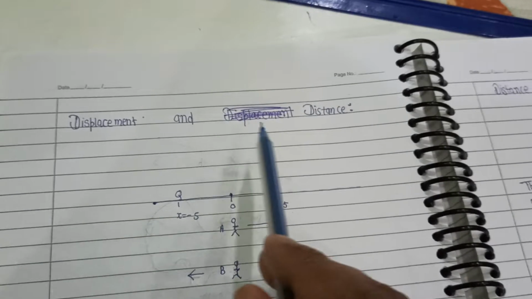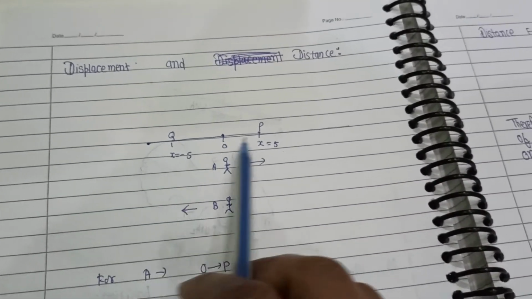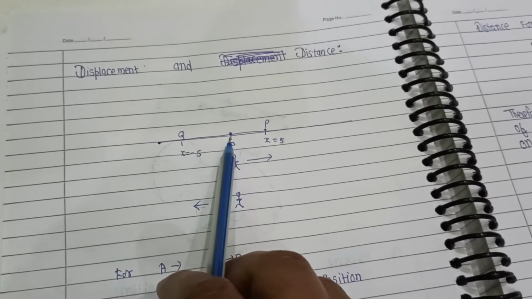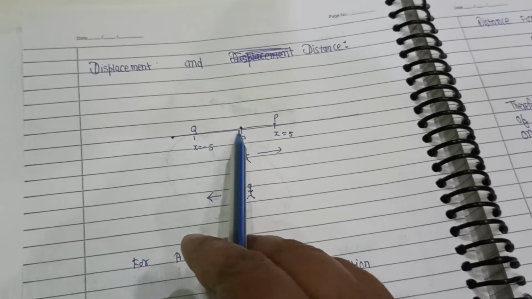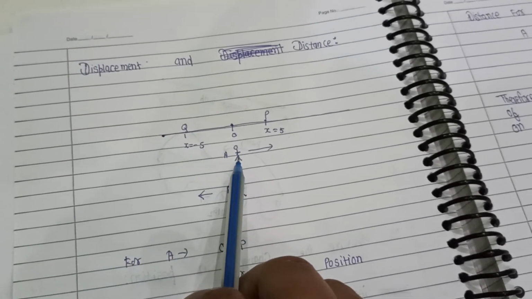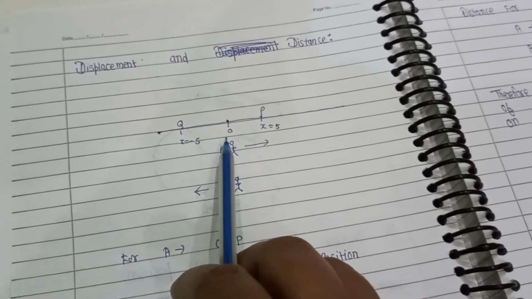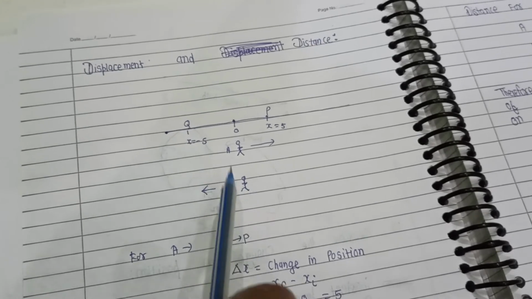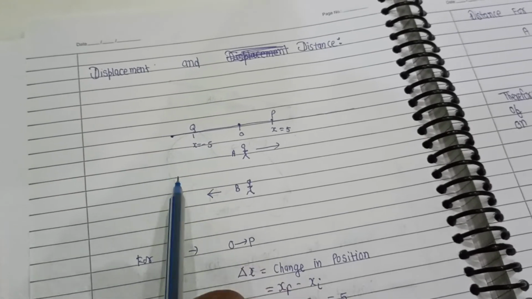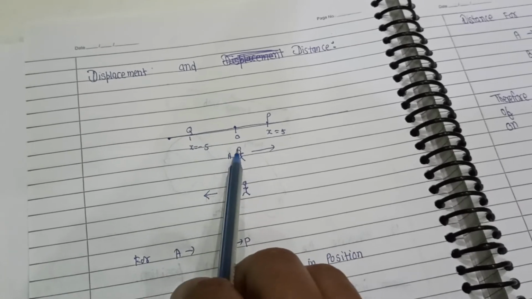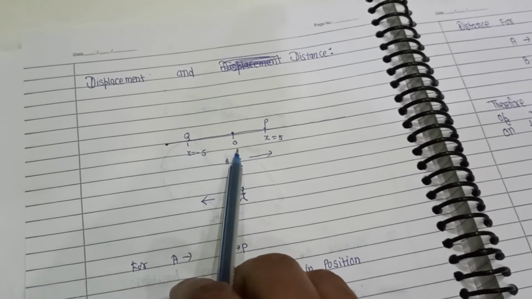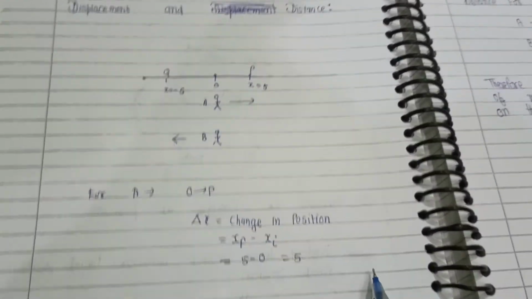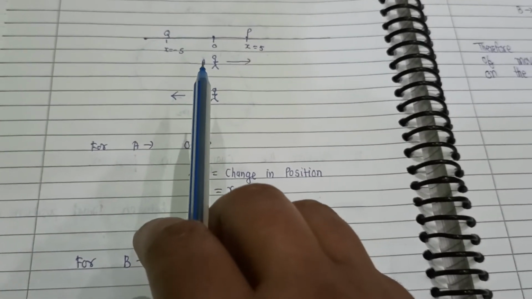We'll take a closer look at displacement and distance. Suppose this is a straight line, and two persons A and B are at the origin O. Now person A decides to move rightwards, and it moves 5 units from the origin to the point P, and the second person B decides to move leftward, the same 5 units. So this position is on the left, so this is x equals minus 5. Now let's see the displacement and distance of both A and B.